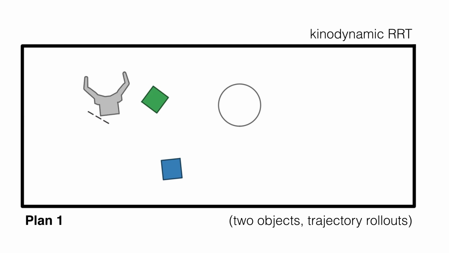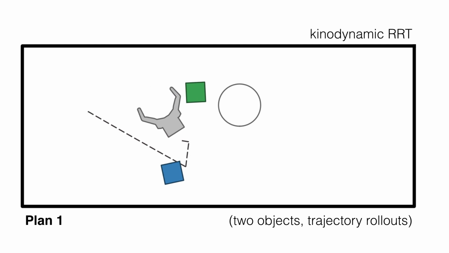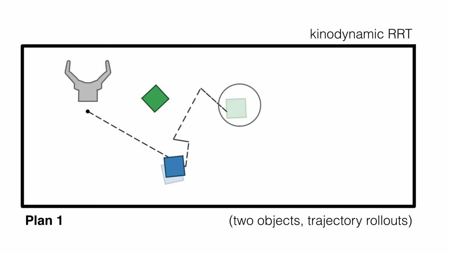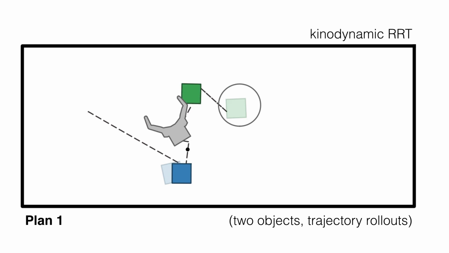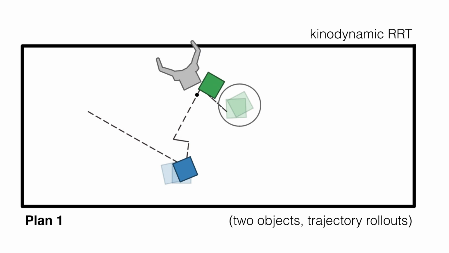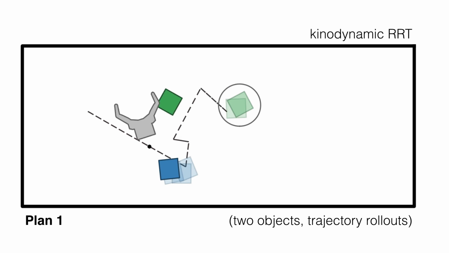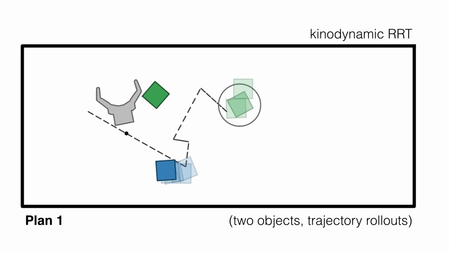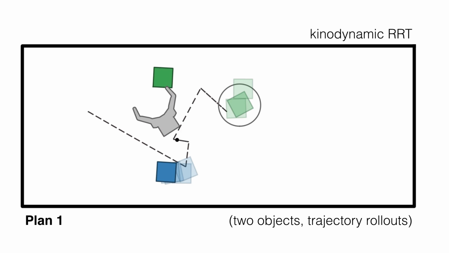In the first part of the project, we attempted to characterize the robustness of the resulting plans to uncertainty in a post-processing step. Here we take a plan generated by the planner, sample noise into the start configuration of all the objects in the scene, simulate the planned trajectory, and record success or failure. As can be seen, adding noise to the start pose of the objects causes large differences in the final pose.